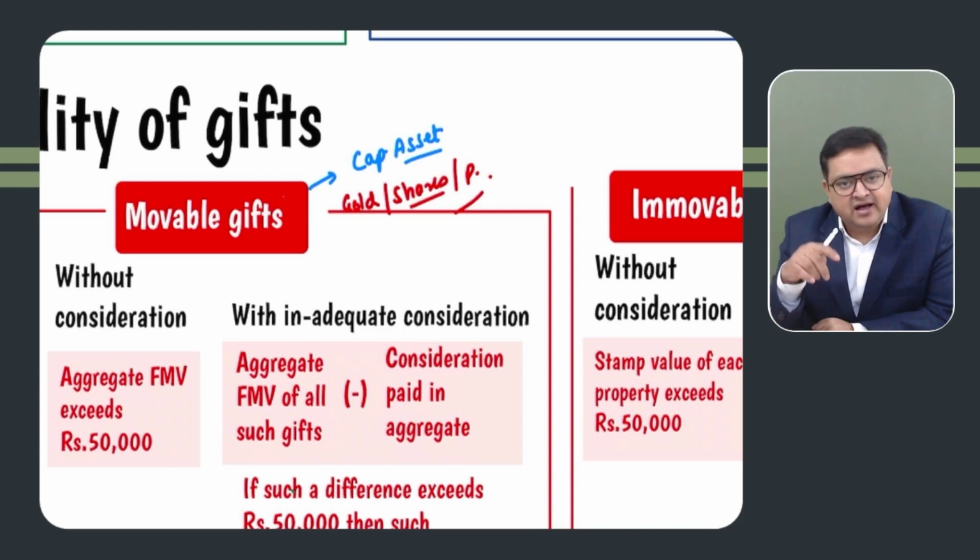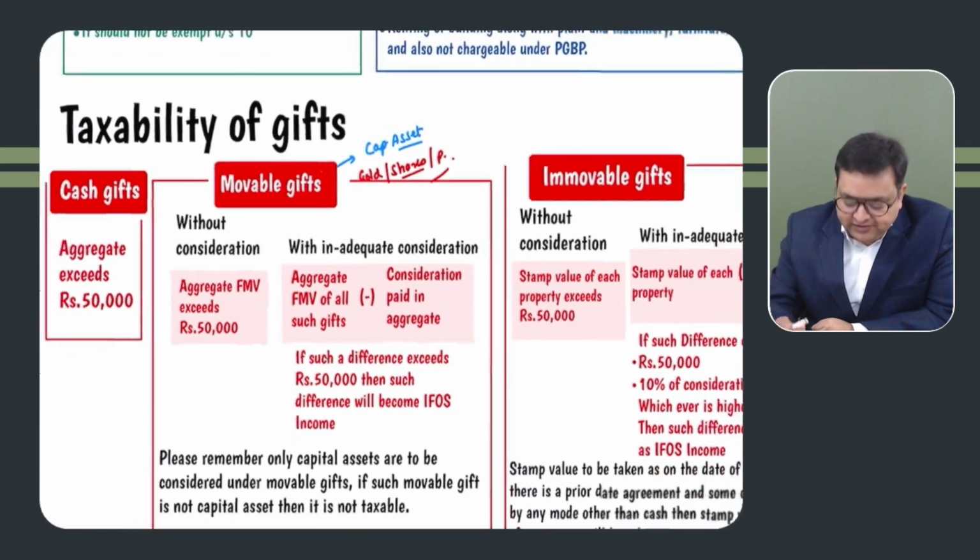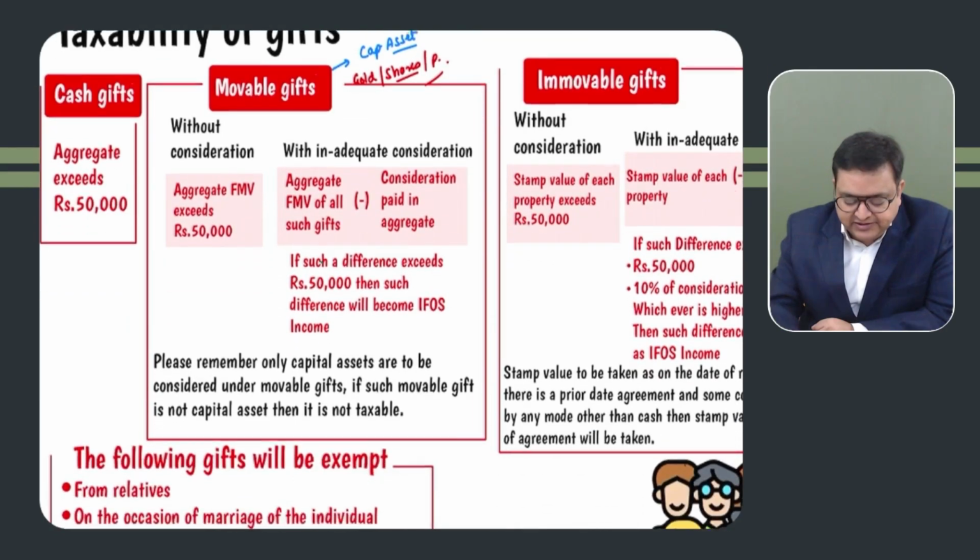If the person is receiving a car, mobile phone, computer, laptop, etc., please don't make it taxable. It should be a capital asset in the hands of the receiver. So these movable gifts are generally capital assets in nature.